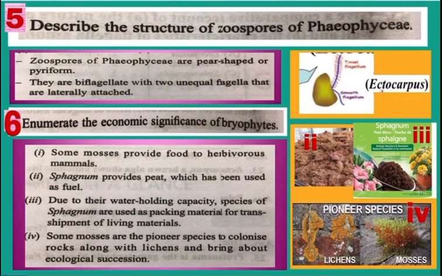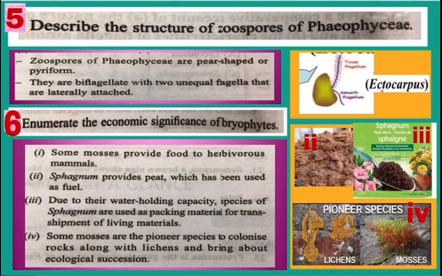Question number 5. Describe the structure of zoospores of Phaeophyceae. Phaeophyceae are brown algae and asexual reproduction in brown algae takes place by zoospores. The zoospores in Phaeophyceae are pear shaped or pyriform and they are biflagellate. 2 flagella होते हैं यहाँ पर and दोनों का size unequal होता है.